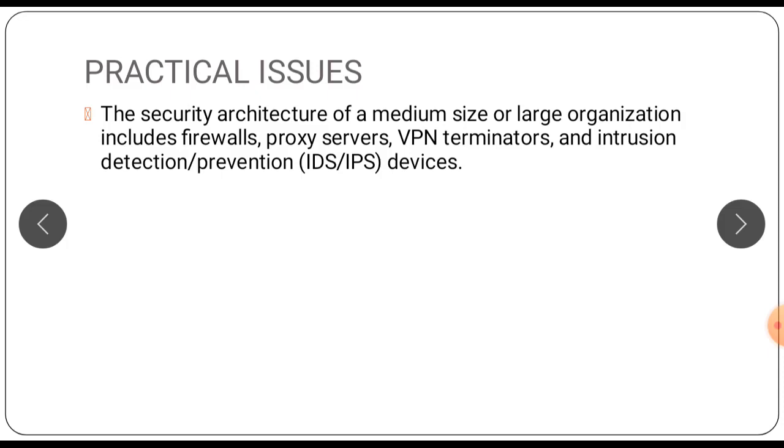Now we will look at some of the practical issues. The security architecture of a medium size or large organization includes firewalls, proxy servers, VPN terminators and intrusion detection prevention devices. So here we are going to study the placement and configuration of firewalls and proxy servers.